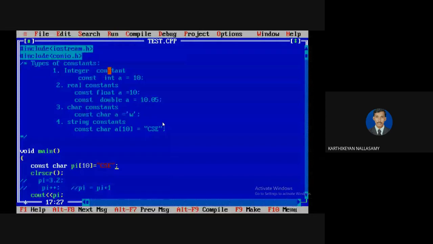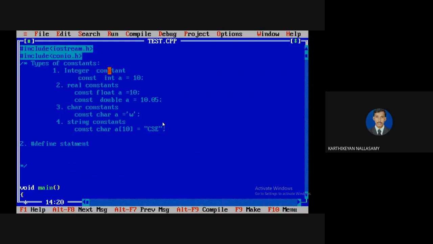So the only thing is you must understand the corresponding data type, and based on that we have to decide. So this is one way, using a constant: with the const keyword we implement character constants and so on. But normally the constant value is replaced only at runtime. So there is one more, called compile time replacement. That is a compile time constant called the hash define statement. Normally the hash define statement is called a macro statement, which is replaced at the time of compilation itself.